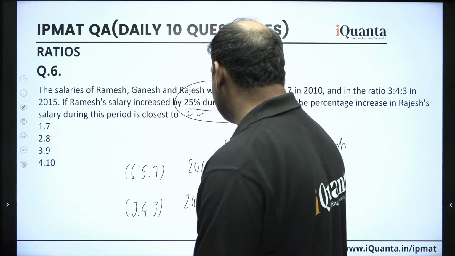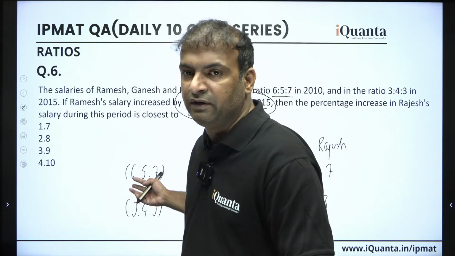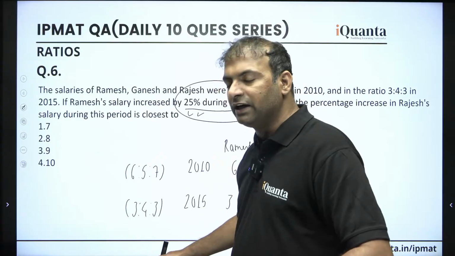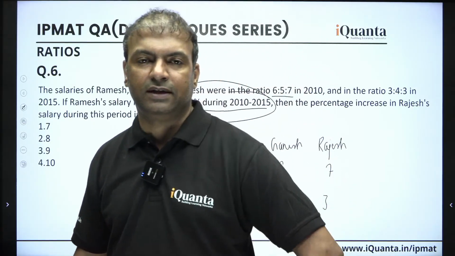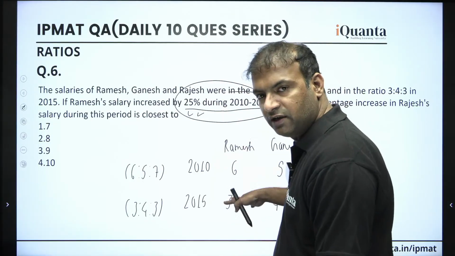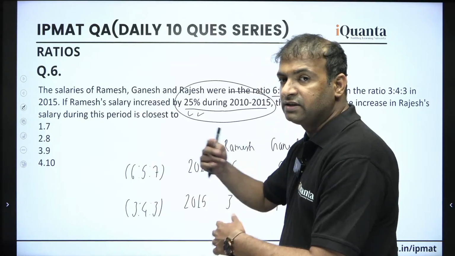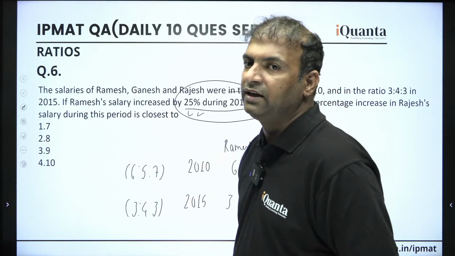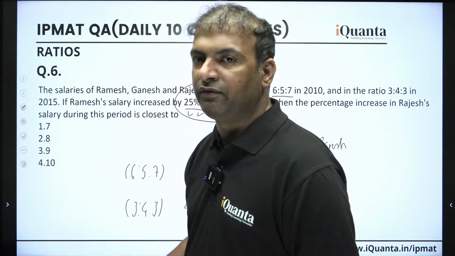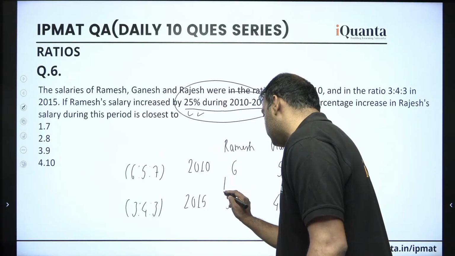So since we are given one relation about any one person's salary between these 2 years, we can also solve in the numbers. If we are given no relation, then we have to use a variable, then there will be no other way. But in such a scenario, when there is one more relation given about the salaries of these 2 different years, even if that is only about one person, that can also be helpful to solve this question with the help of the numbers. How? Because they are saying that Ramesh's salary is increased by 25%, alright.